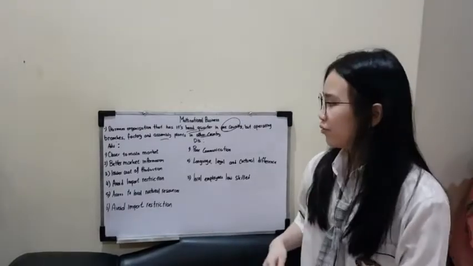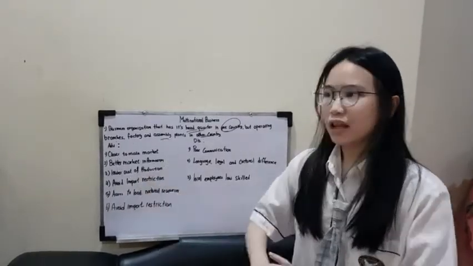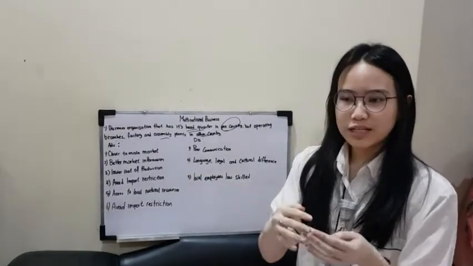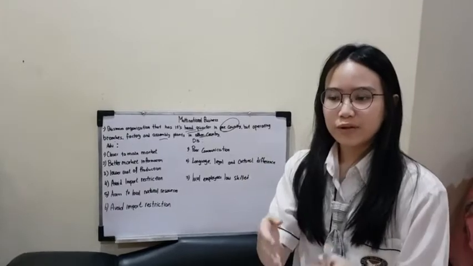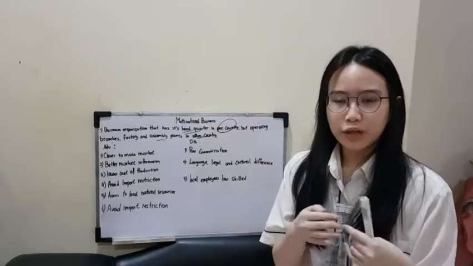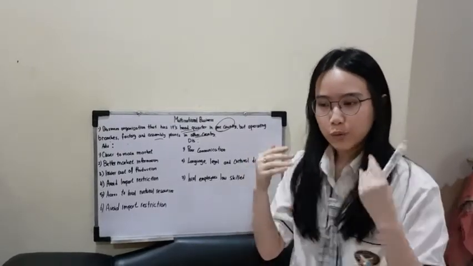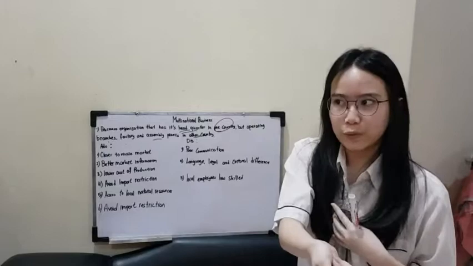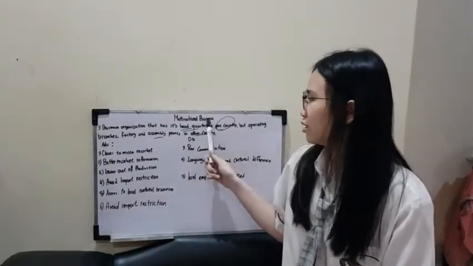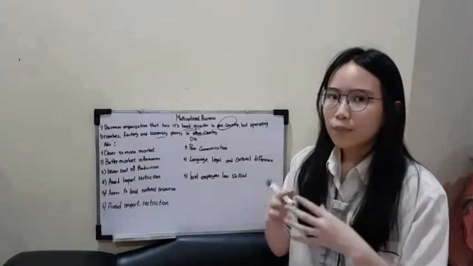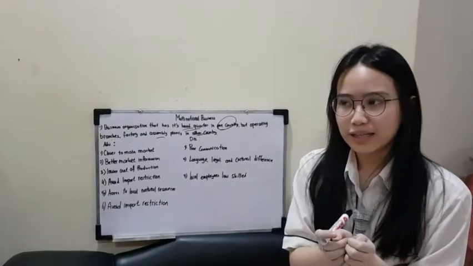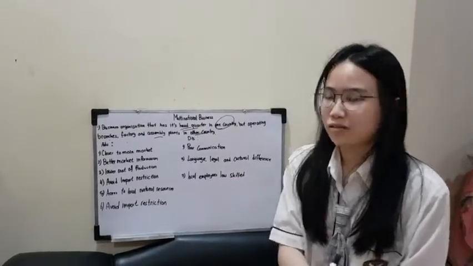Now, we will talk about closer to main market. Now that they have their own company, their own branches in the other country, they will be able to get closer to their potential market in that country compared to when they only import their product to that country. This is why owning a multinational business makes the business closer to their potential market or potential customers in the other country.